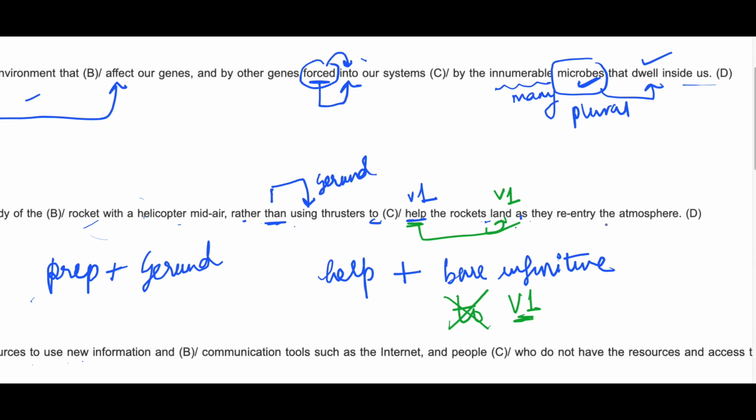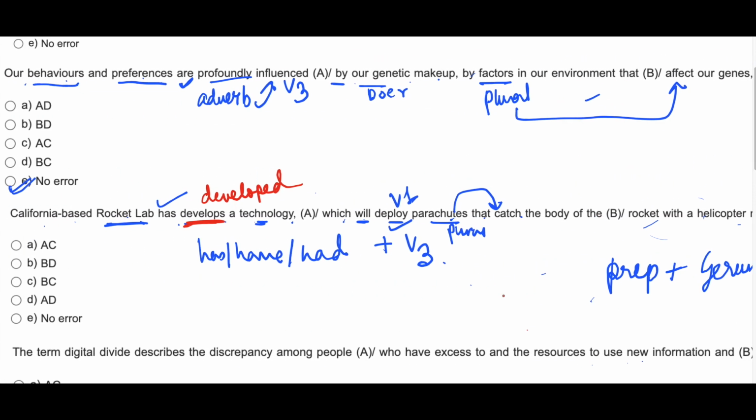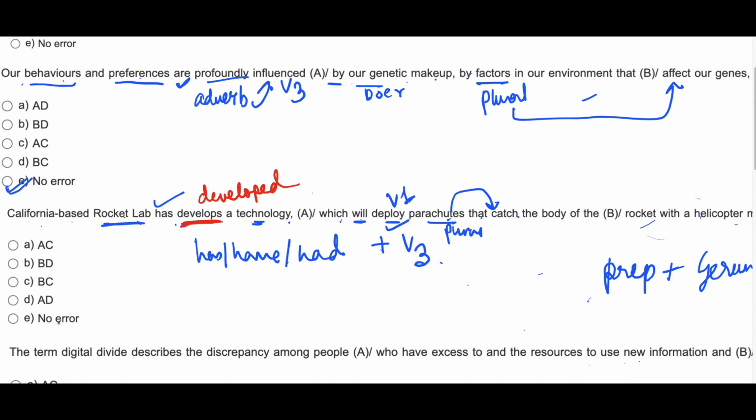Okay. The rockets land as they re-enter the environment, the atmosphere. So the rockets are entering the atmosphere. So you need a verb here. But this re-entry is a noun. So this is wrong. Okay. Instead of re-entry, you have to use re-enter, which is a verb. Re-enter the atmosphere. So the errors are in parts A and D. Your answer is A, D, option D. Okay. Next.